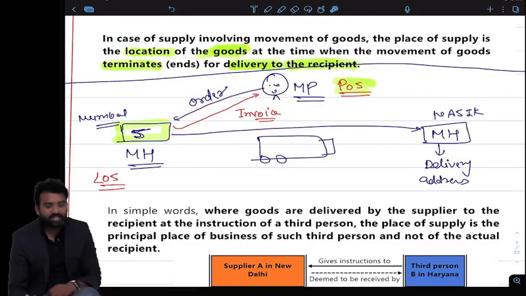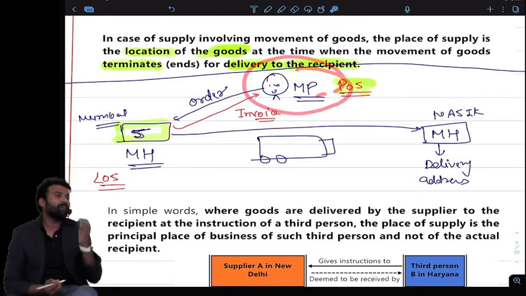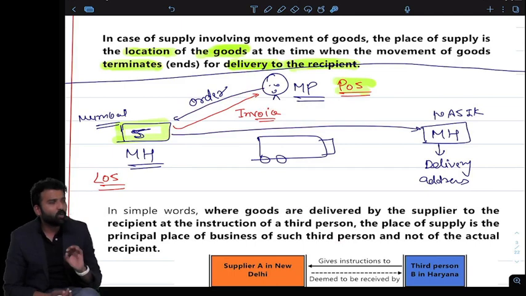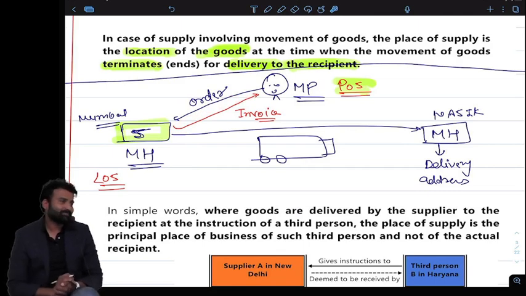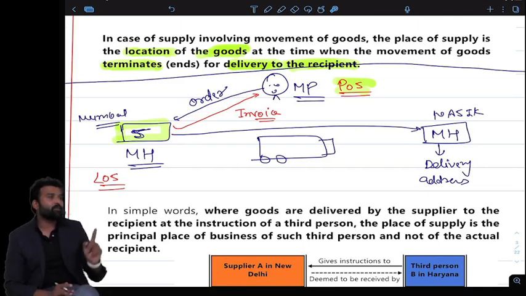What will be the place of supply? Madhya Pradesh, not Maharashtra. It will not be a local supply. It will be an interstate supply and IGST will be charged in this case. Got it? Yes? So this is different from the basic model.